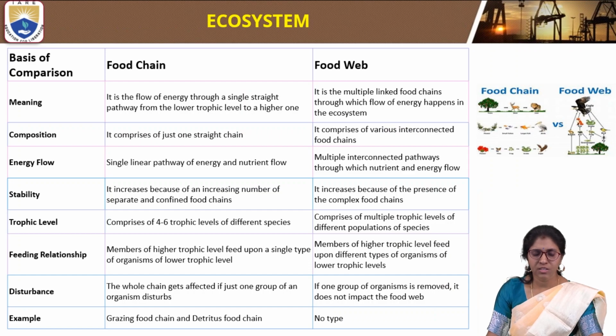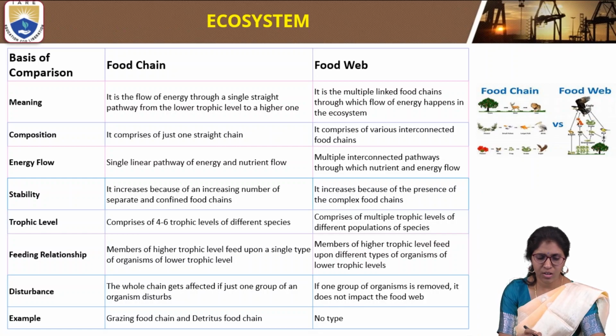So here are the differences between food chain and food web. What is the comparison? The meaning of food chain is the flow of energy through a single straight pathway from a lower trophic level to a higher one.